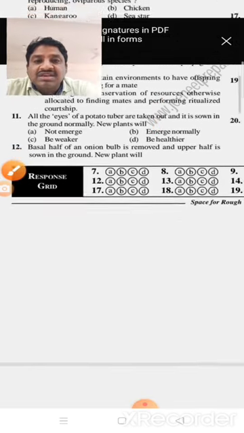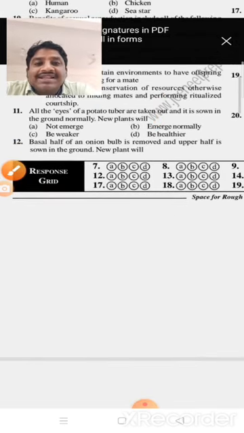You can see here question number 11. All the eyes of a potato tuber are taken out and it is sown in the ground normally. A new plant will not emerge normally, be weaker, be healthier.